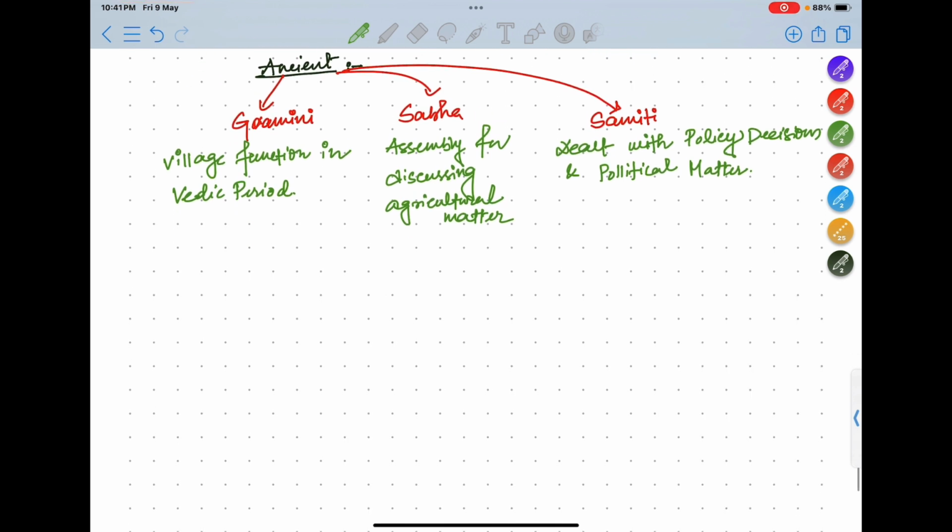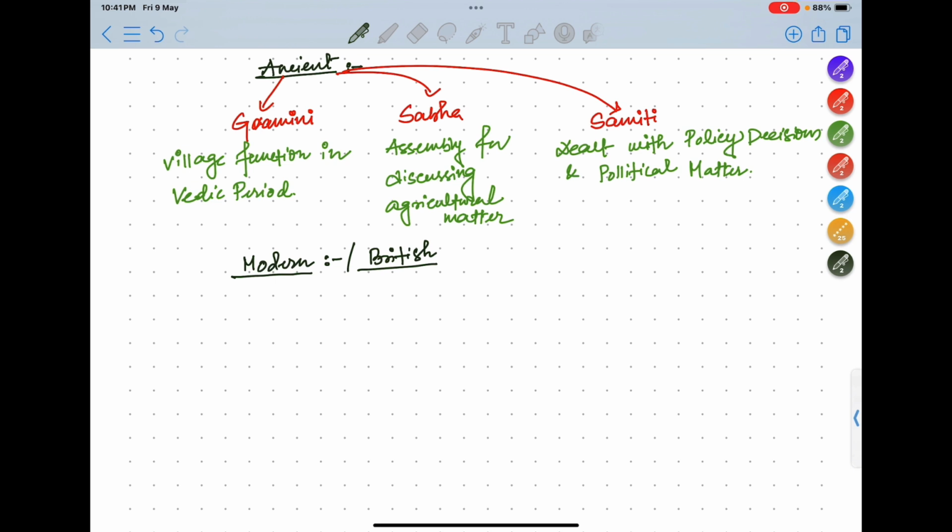Now in modern history, what was the structure? When we talk about modern, it's basically British. What was the structure of administration, or what is the evolution of PRIs, Panchayati Raj institutions, in the British period? What was its early phase, from where it started? There are some factual things you should know. In the exam they ask directly from these facts.